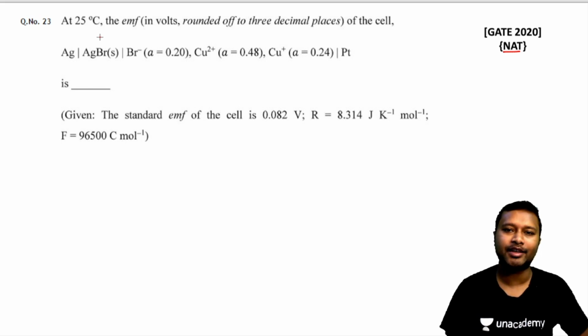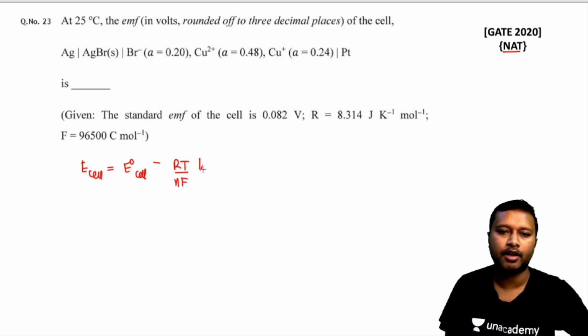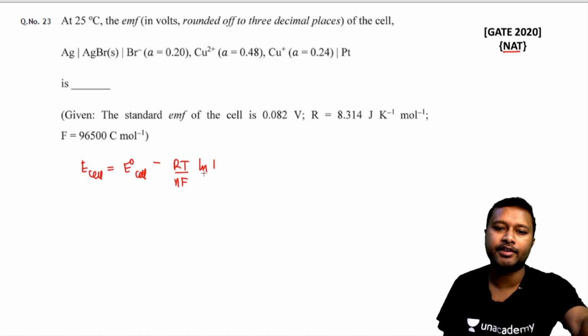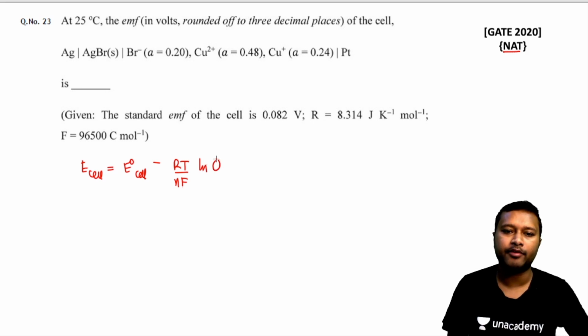So to answer this type of question, you have to apply the Nernst equation for the concentration cell. Now in the Nernst equation, E of the cell is equal to E naught of cell minus RT upon nF, and you have ln Q. Generally we write ln K for an equilibrium reaction. Since it's not an equilibrium reaction, it's a non-equilibrium reaction, all these concentration cell reactions are non-equilibrium reactions, so there you have to put ln Q.